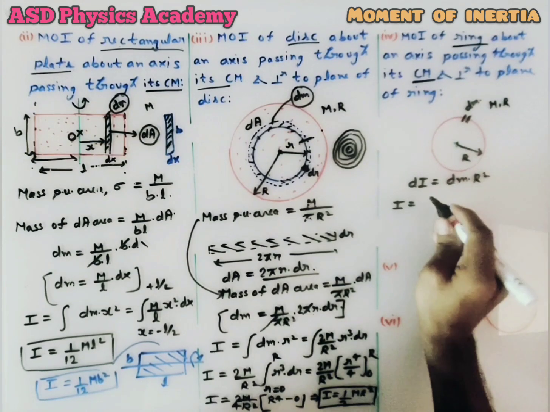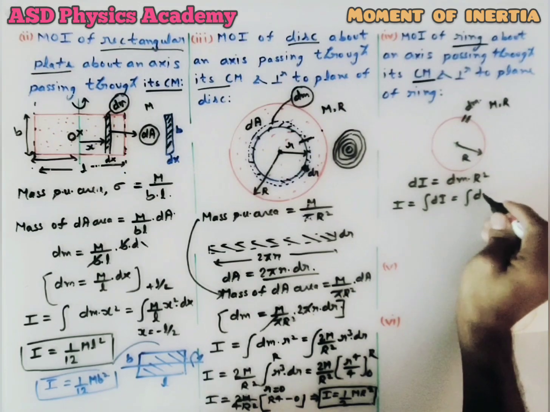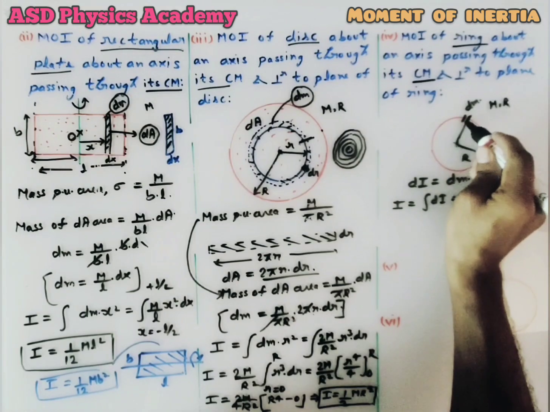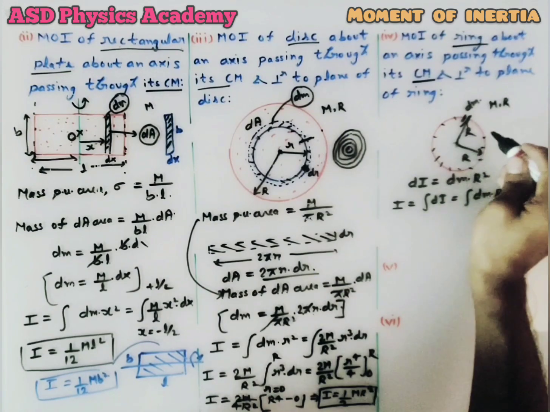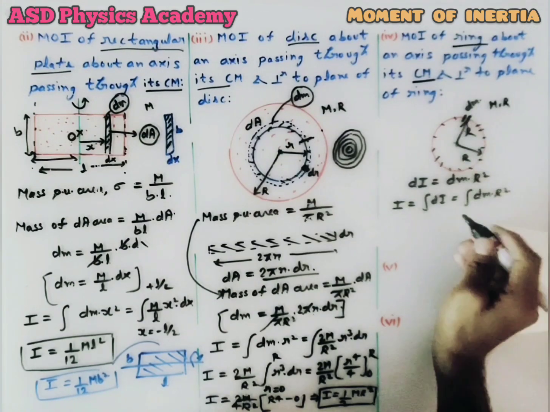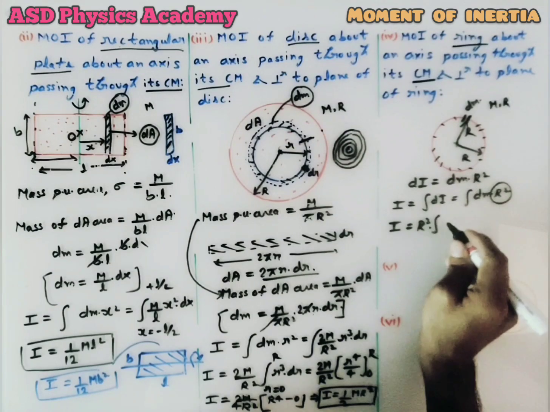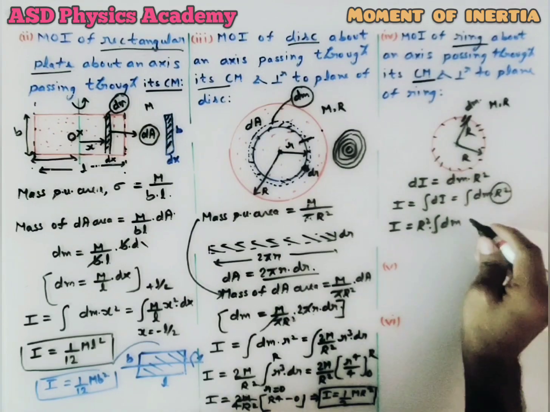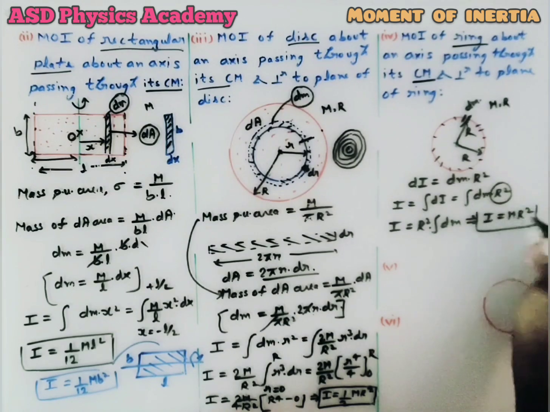Hence the overall moment of inertia of the ring will be the integration of dI, that means integration of dm into R square. Now this dm is situated at a distance of capital R. Similarly, so many other point masses are there on the ring, all situated at a distance of capital R from the center of the ring. That means R square is constant, this will come outside, so R square integration dm. The moment we add all those masses present at the circumference of the ring, the moment of inertia of the ring is given by mR square.